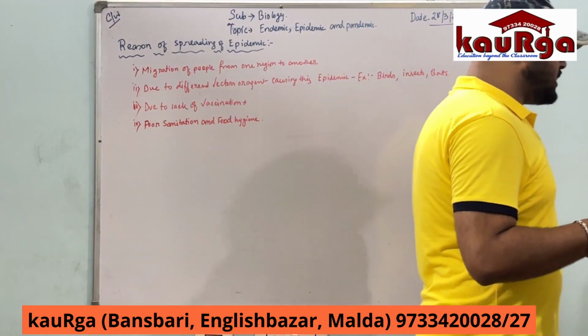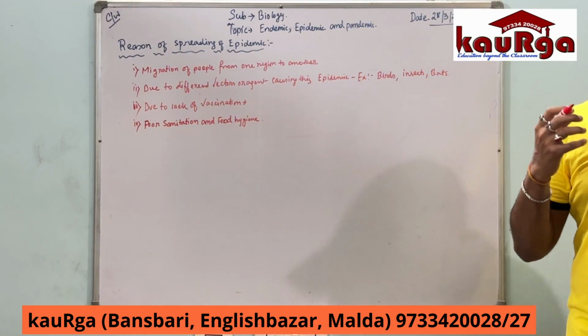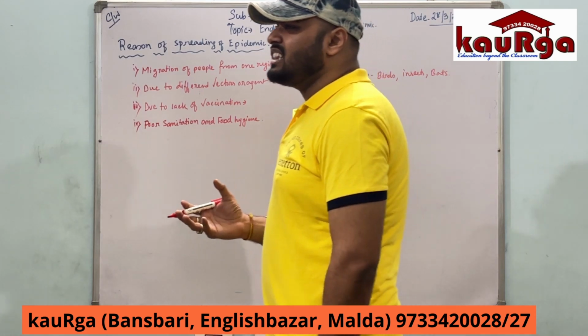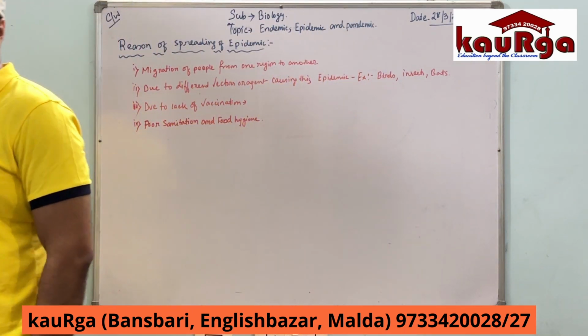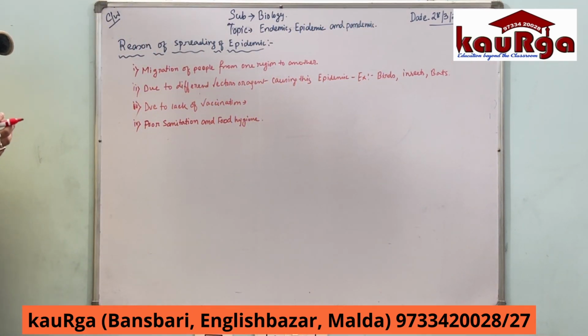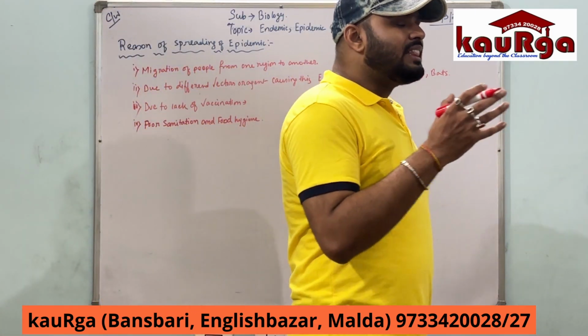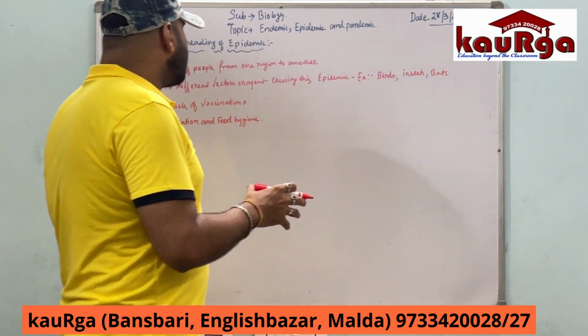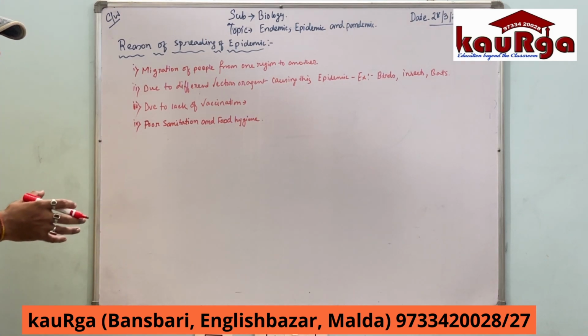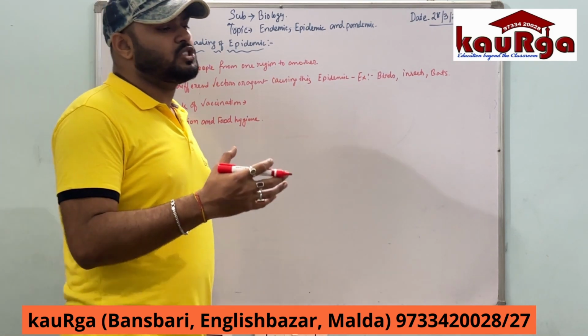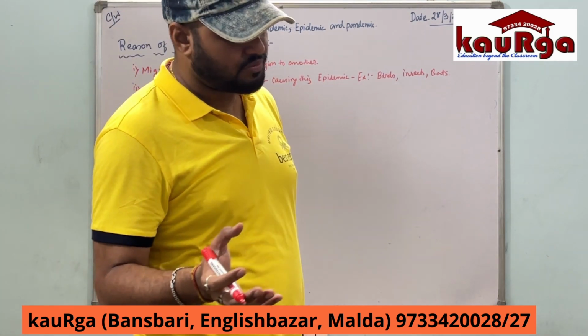Suppose in a particular region there are people who are staying very unhealthy, unhygienic, they are not washing their hands, they are consuming food which is affected by certain kinds of fleas or something. In that region, a human can be affected by epidemic diseases which spread from one place to another in a very short span of time.